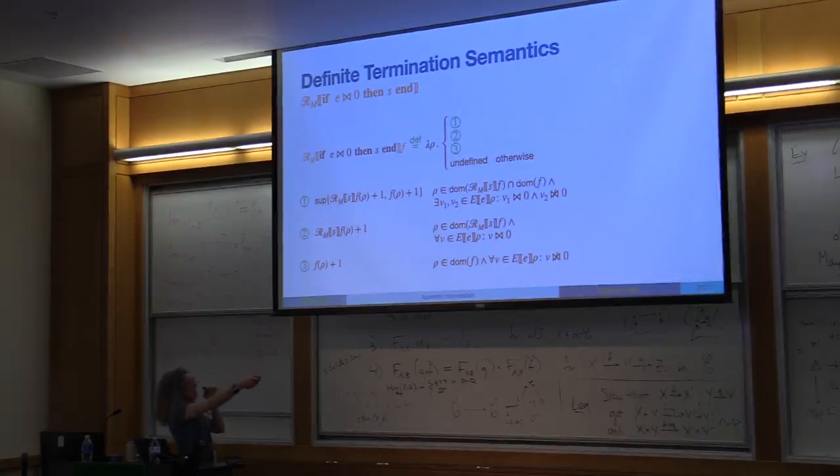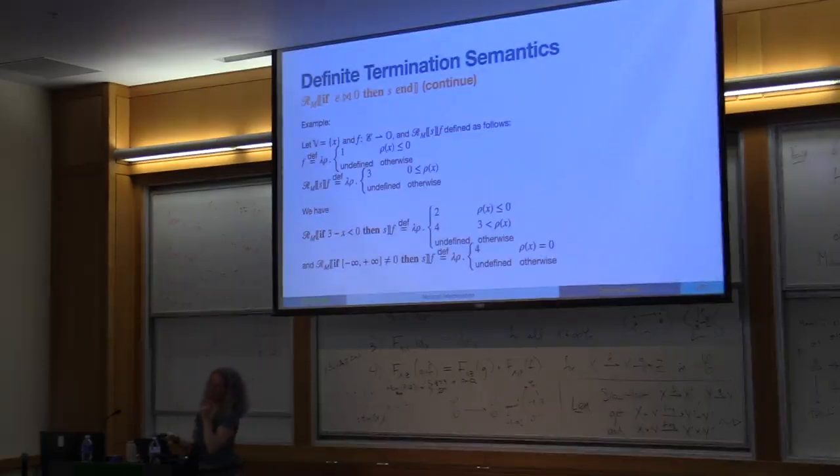If we are in the case where we always satisfy the condition, we just take the function, go to the body, evaluate whatever function we get there, and take the value plus 1. The complicated case is the first one, where some values can go on one side, some values on the other side. For those cases, we again evaluate the functions and take plus 1. I'll give an example which makes a bit more sense.